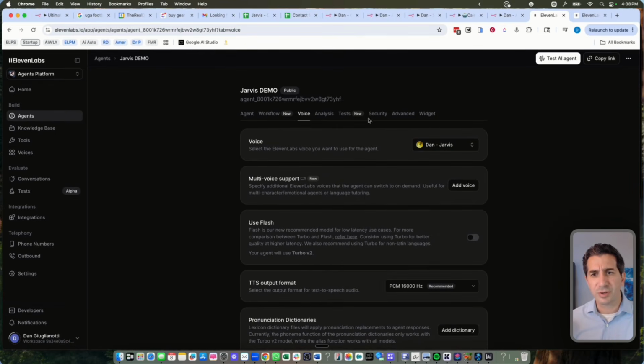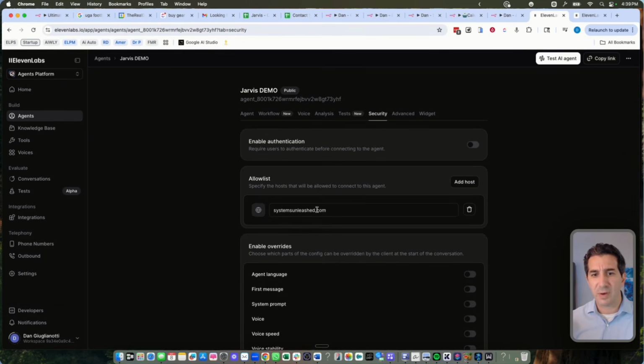This is really important. I'll show you this. The security. So in the security, what we have here is an allow list, or you want to enable authentication if you want to do that. So if somebody has your agent ID, they could actually just end up using your 11 Labs, and therefore they could send emails on your behalf or calendar events on your behalf.